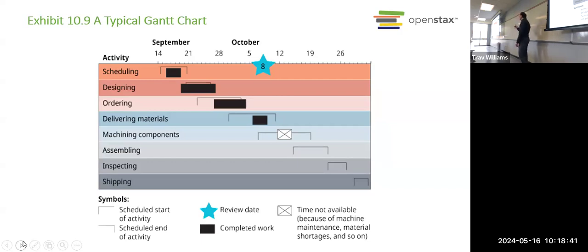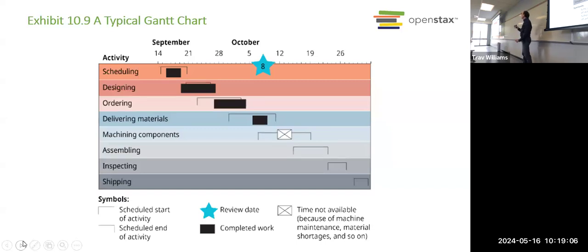But here's the question. See how with this machining components activity, there's this big X, and it says that the machine's not going to be available because it'll be under maintenance. Now we've got a little bit of an issue, right? Because we're starting machining a little bit late. Are we going to be able to finish it by the deadline? And then we don't know yet, right, what's going to happen after that.